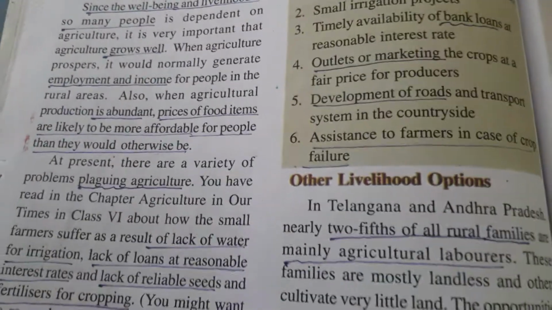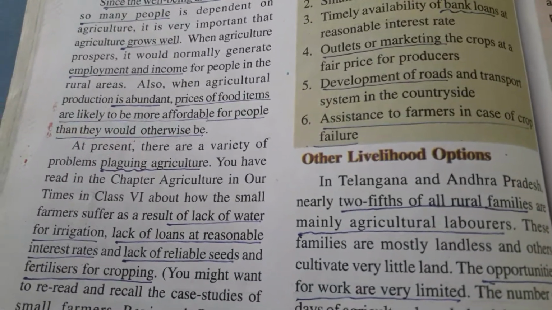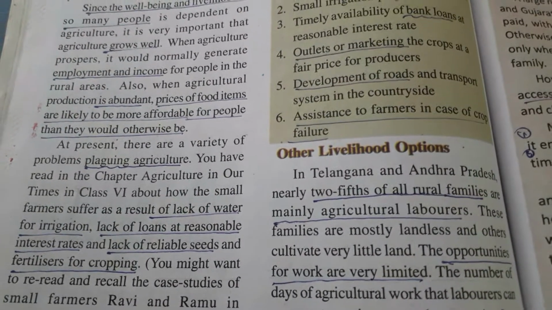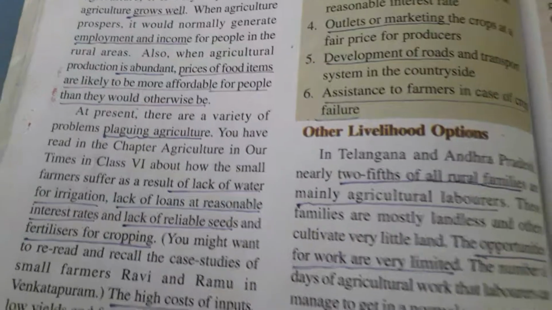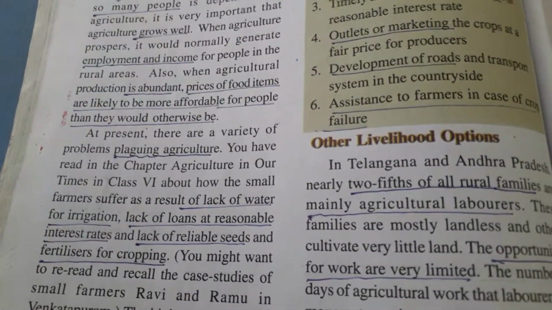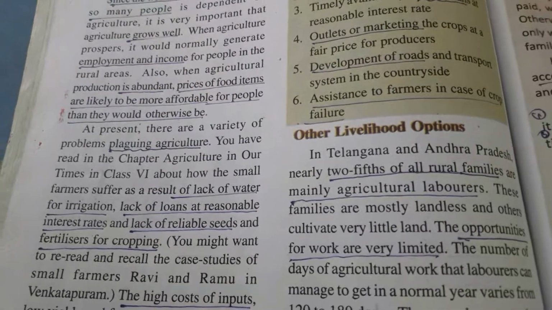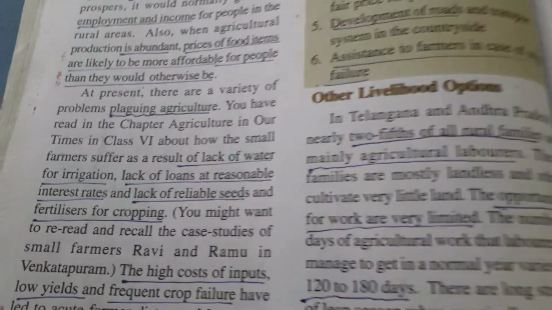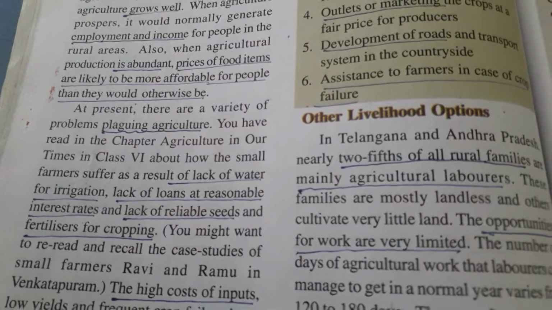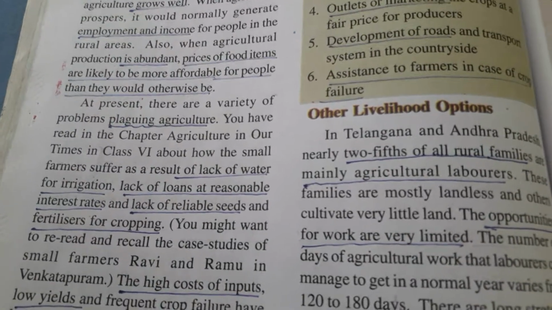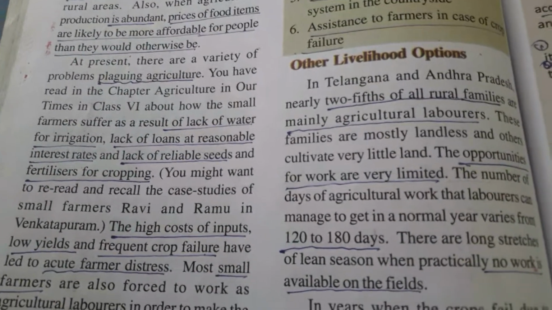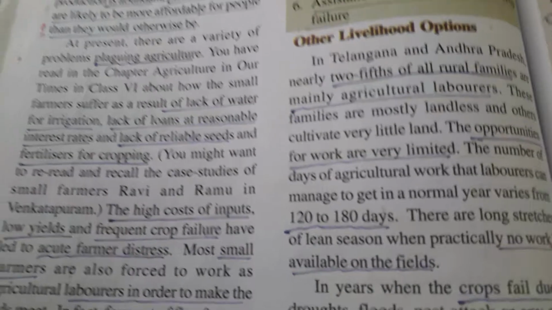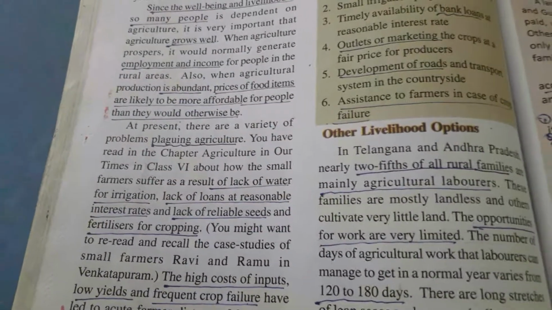Okay, so at present there are a variety of problems faced by the agriculture people. You already read all those problems in the previous classes. Those are lack of water for irrigation, lack of loans at reasonable interest rates, and lack of reliable seeds and fertilizers and pesticides for cropping. Another one is the high cost of inputs, low yields, and frequent crop failures have led to acute farmer distress.